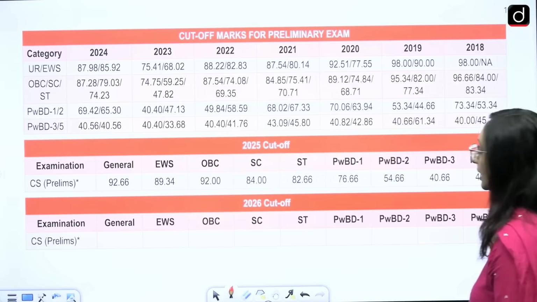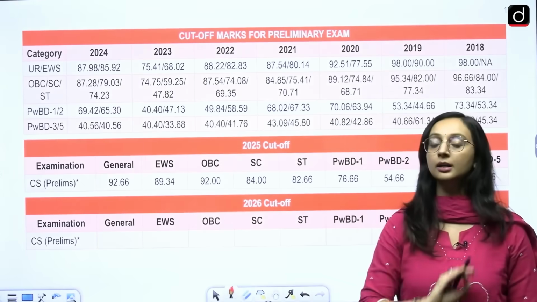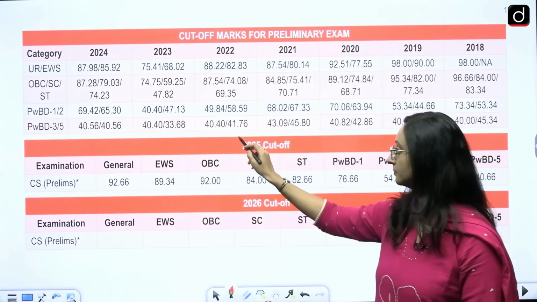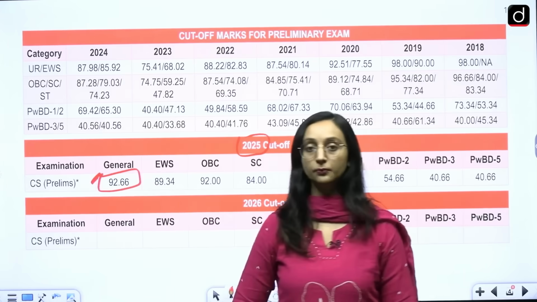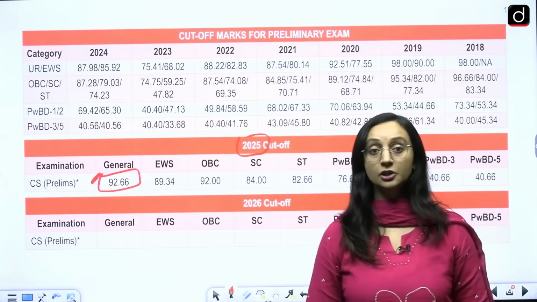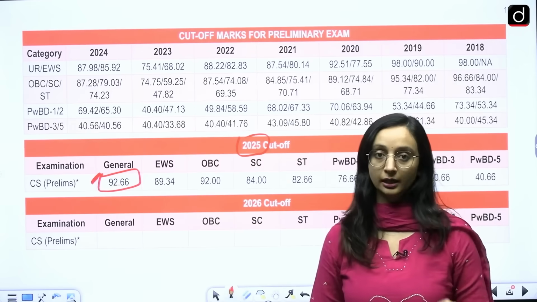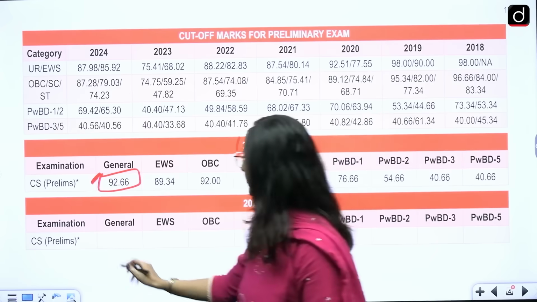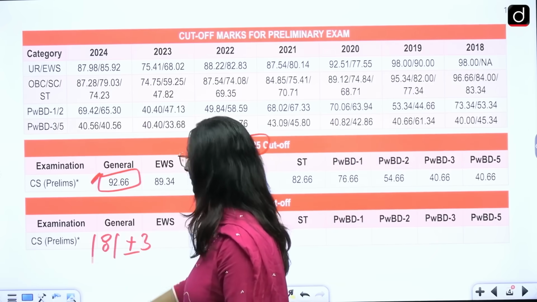if we look at the cutoff marks, so definitely cutoff marks are going to be lower than the 2025 cutoff marks, where we saw some 92.66 marks for GS general category. CS prelims, this year we are anticipating it to be somewhere around 81 plus minus 3. 81 plus minus 3.